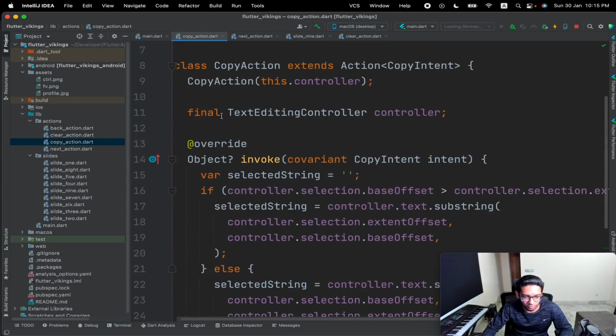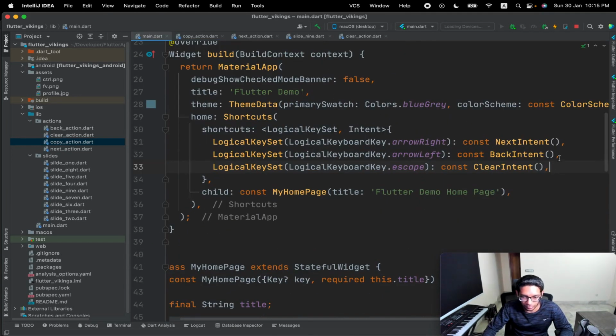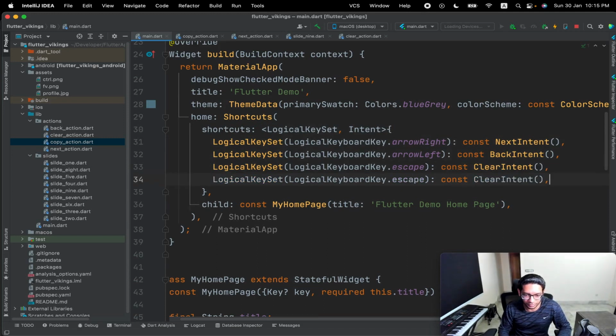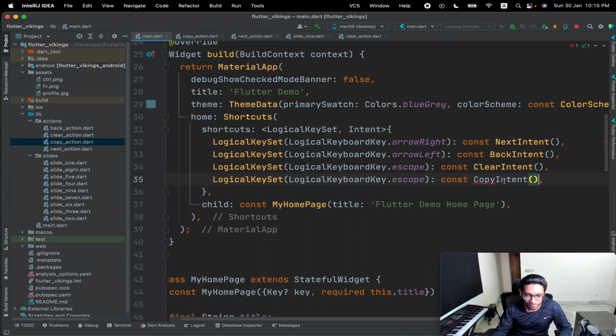So let's just call this copy action and copy intent in our code through the logical key set again, and here we'll give copy intent, and now we want to use two keys to copy our text.